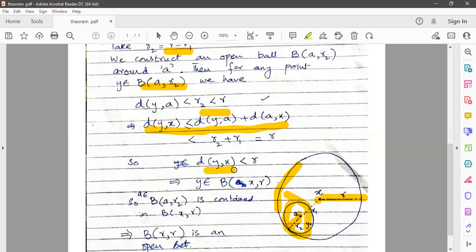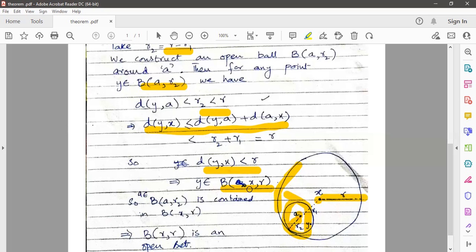Hence the distance d(y,x) becomes less than r, which shows that the point y belongs to the ball Bxr. This was any point of the smaller ball B(a, r2). Hence this ball B(a, r2) is contained in the larger ball Bxr. This is a subset of this.